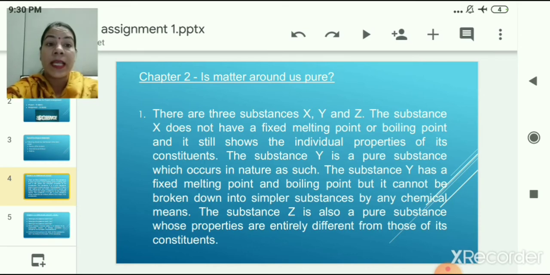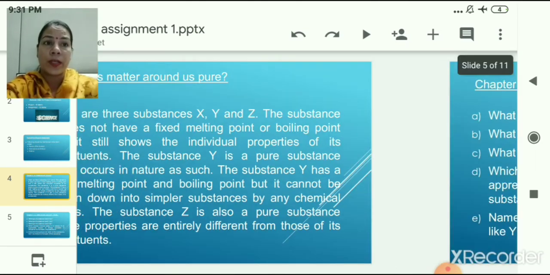The substance Z is also a pure substance whose properties are entirely different from those of its constituents. So this is general information about 3 substances X, Y and Z. Based on these properties, there are a few questions.